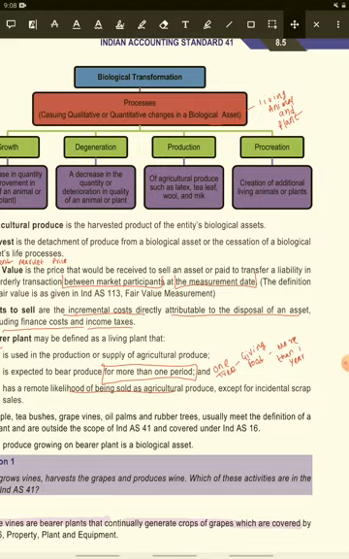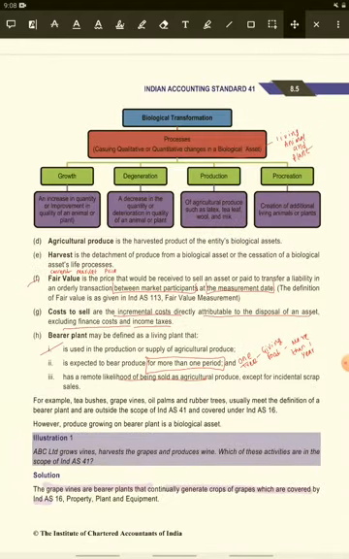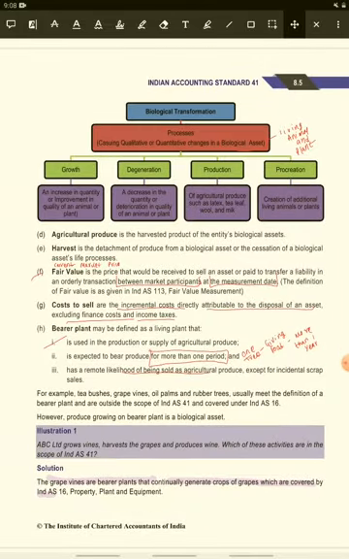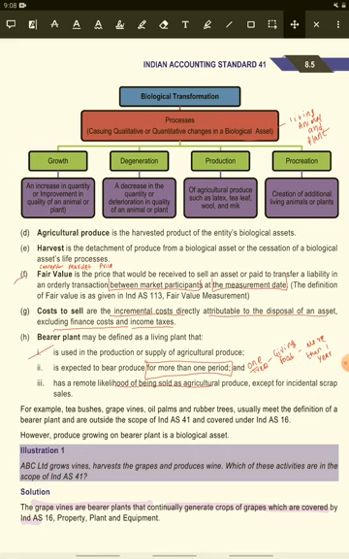For liability in an orderly transaction between किसके बीच में? Between market participants. किसी भी डेट में ले लेंगे क्या? नहीं, जिस दिन में हम मेजर कर रहे हैं कि वो प्राइस क्या होना चाहिए उस दिन का. So that's why I'm highlighting these two parts. This is nothing but the current market price.